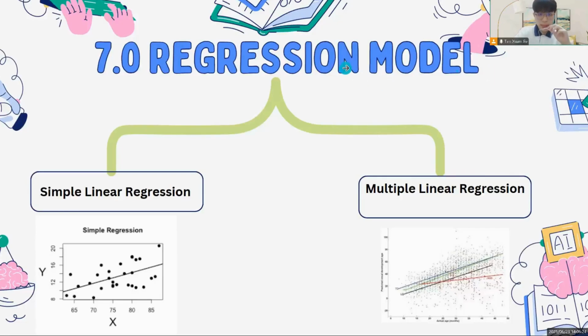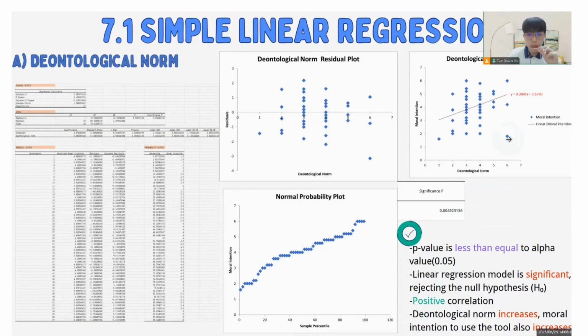Hi everyone, my name is Statistic, and now I will explain the part seven with regression model. In the regression model, we have two parts. First is simple linear regression, and the second is multiple linear regression. We look at the simple linear regression first, where we look at the p-value. If the p-value is less than the alpha value, it means that the linear regression model is significant and rejects the null hypothesis, and it proves there is a positive correlation between the independent variable and the dependent variable, moral intention.